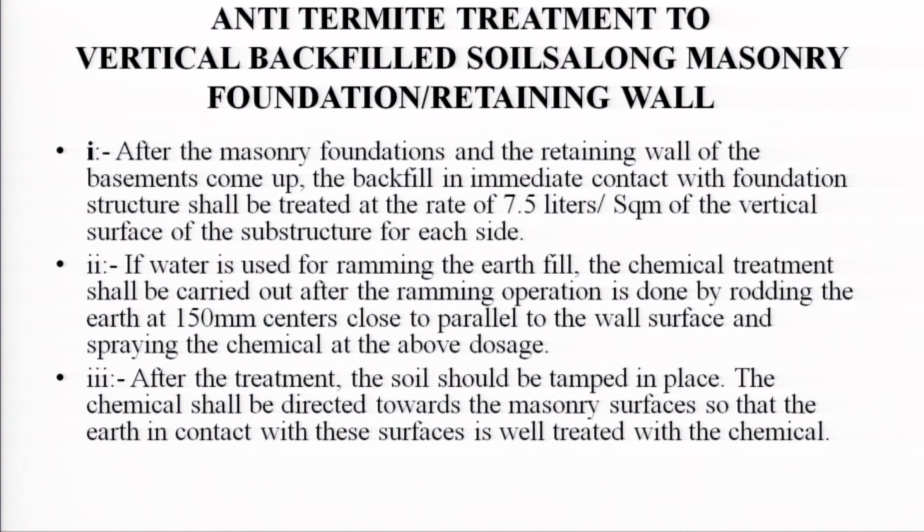If water is used for ramming of the earth fill, the chemical treatment shall be carried out after the ramming operation is done, by eroding the earth at 150 mm centers close to and parallel to the wall surface and spraying the chemical at the above doses. After the treatment, the soil should be tamped in place and the chemical shall be directed toward the masonry surface, so that the earth in contact with this surface is well treated.